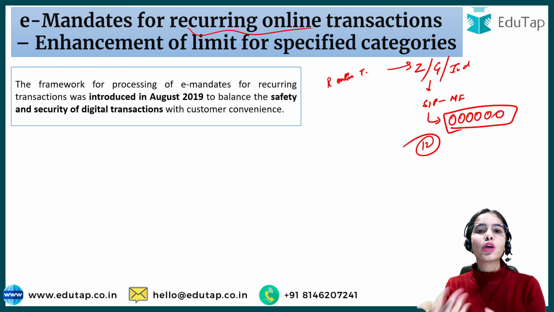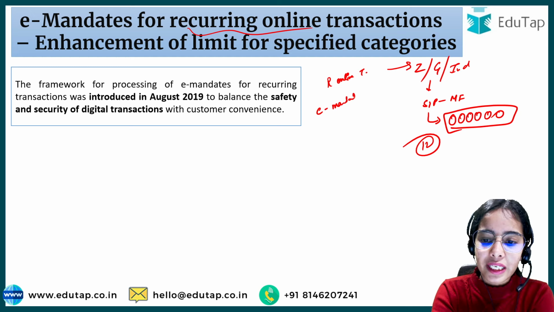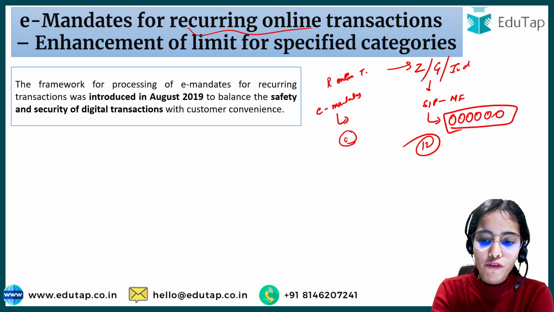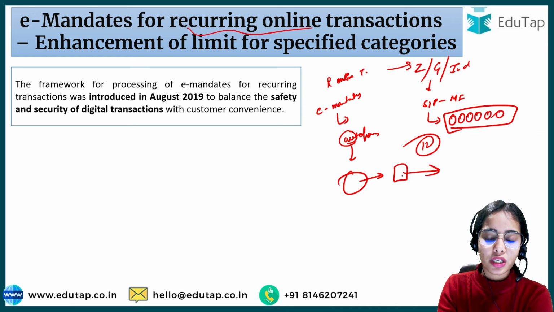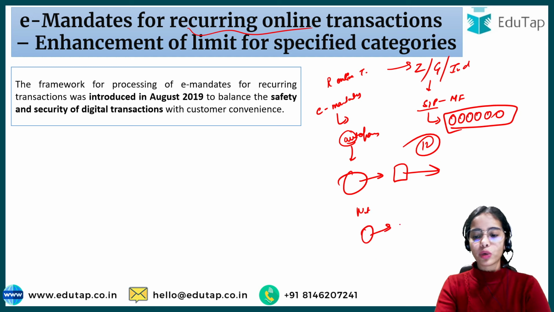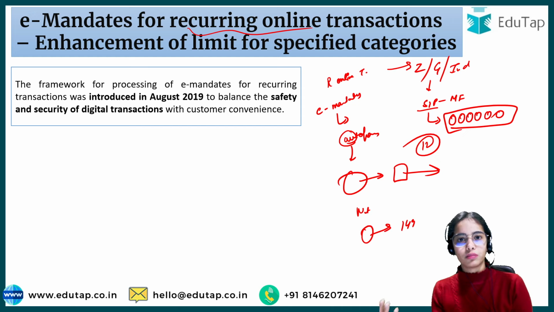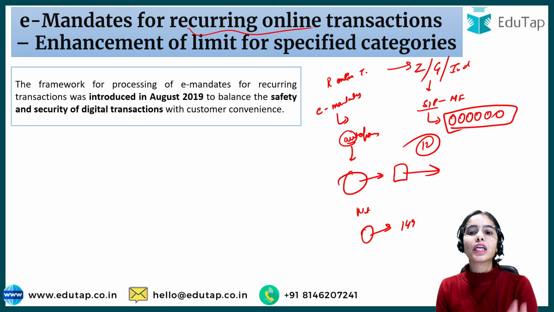So for recurring online transactions, the idea of e-mandates was introduced. E-mandates means electronic mandates. One time, at the start, you give the permission for the auto pay, that every month on this particular date, this much money should be deducted from the account and go to this SIP. Or for Netflix, every month this much amount, let's say 149 or 199, should be deducted for your Netflix payment. So this is the e-mandate for recurring online transactions.